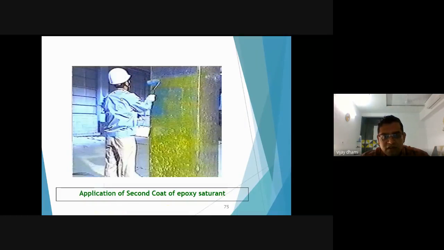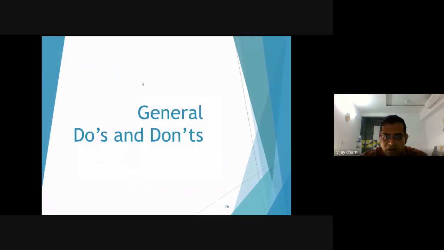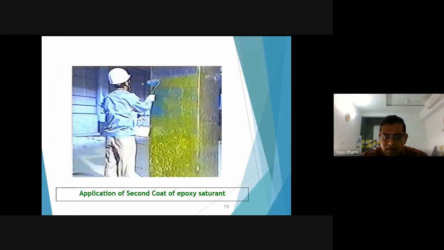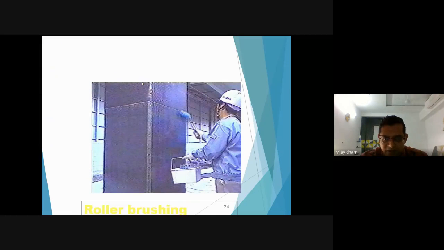This we have seen. And after application of the first coat of carbon fiber, again you need to apply a second coat of epoxy saturant on the surface, and then you can apply another round of carbon fiber.